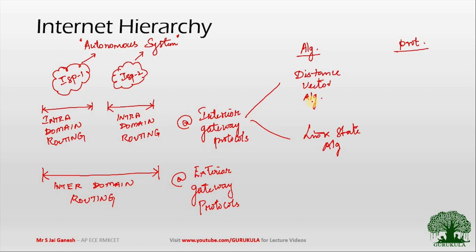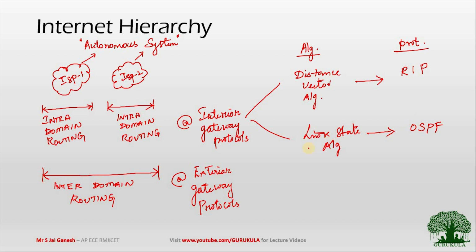In our lecture video series, we are going to discuss the distance vector algorithm, and the associated protocol is the Routing Information Protocol, abbreviated as RIP. For the link state algorithm, we will be discussing another protocol, OSPF, which is abbreviated as Open Shortest Path First.